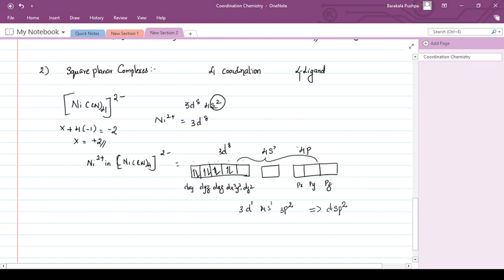See, the case is entirely the same. Nickel complex, plus 2 oxidation state. Only the ligands have been changed. But in one case the hybridization is sp3 hybridization, and in another case it is dsp2 hybridization. Now we don't know why in one case electrons are paired up and in another case electrons are not paired up. We don't know the reason.